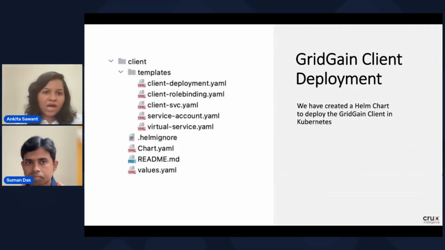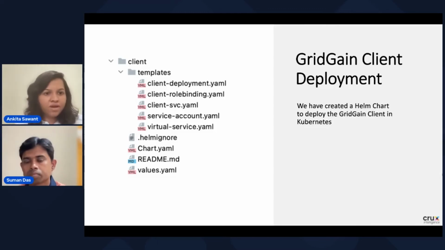So here we are presenting a sample Spring Boot GridGain client deployment, and for that we have created this Helm chart. This Helm chart will vary depending upon your GridGain client technology and requirements. As we are using the Spring Boot sample client, it will have the deployment, role binding, service account and the virtual service.